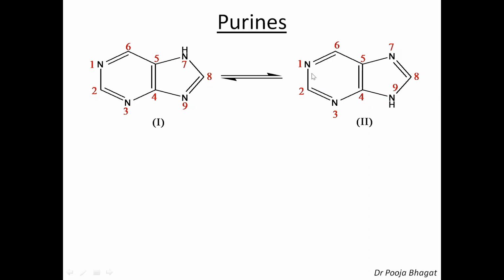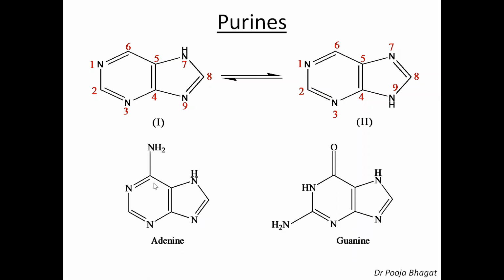So, this is the way of numbering. These are the two tautomers of purine. In this tautomer, the hydrogen atom is present on the 7th nitrogen, while in this tautomer, the hydrogen is present on the 9th nitrogen.